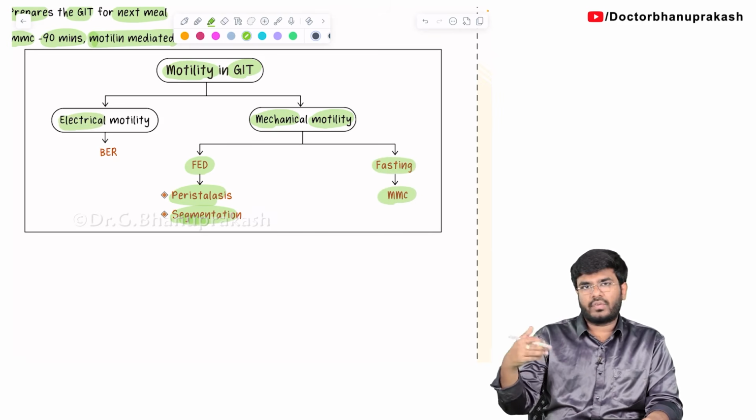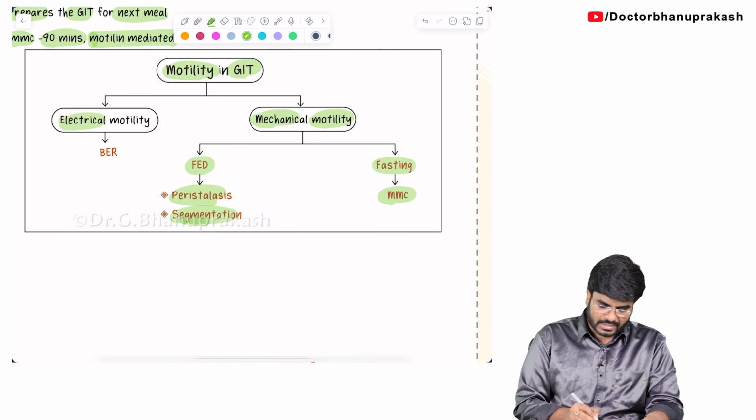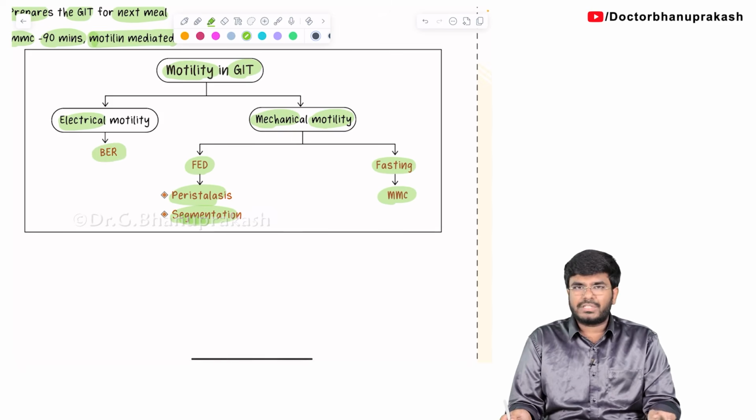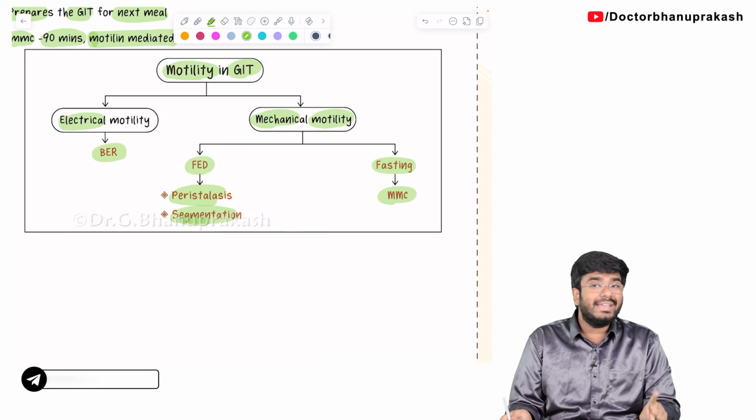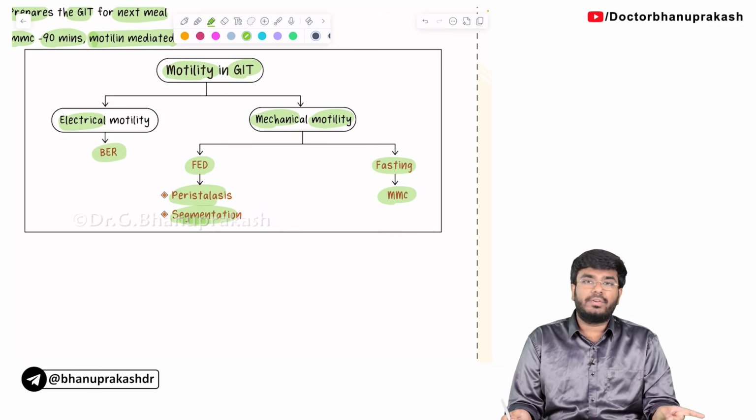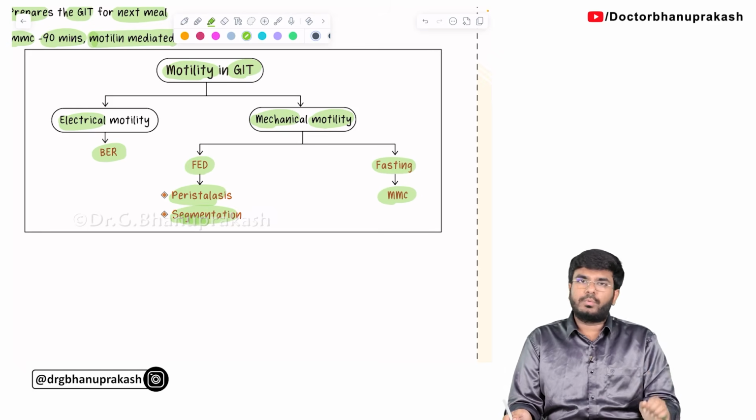And what is electrical motility? Electrical motility means electrical fluctuations happening in the interstitial cells of Cajal, called the basal electrical rhythm. Are they action potentials? No. Action potentials are only seen during parasympathetic activity or whenever acetylcholine is available. That's going to be spike potentials or action potentials, you can say.